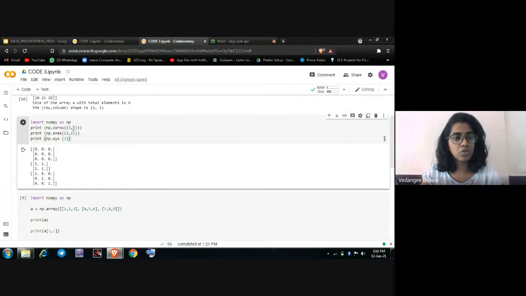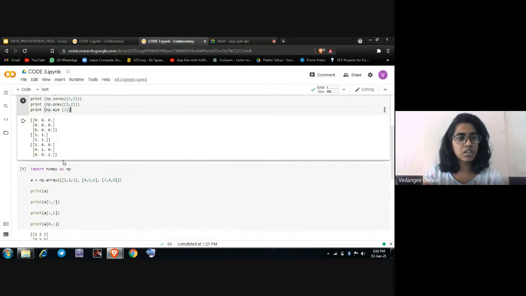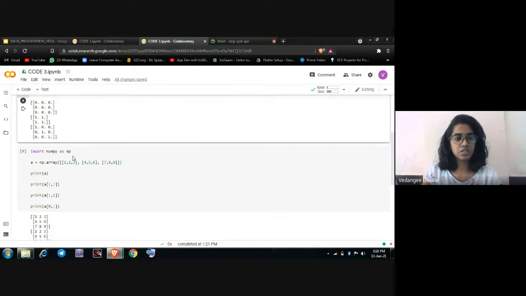Next we'll be doing operations on the above array. First we import numpy as np, and then use np.zeros on a 3 by 3 matrix, where the entire matrix is initialized to 0. In the second case, we operate with ones, where every value of the 2 by 2 matrix will be 1. And in np.eye, we operate on a 3 by 3 matrix where the diagonal elements will be 1 and the others will be 0.